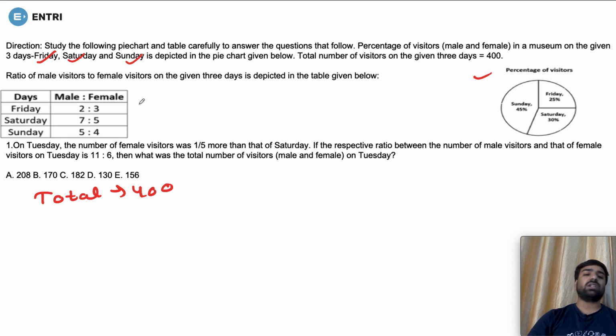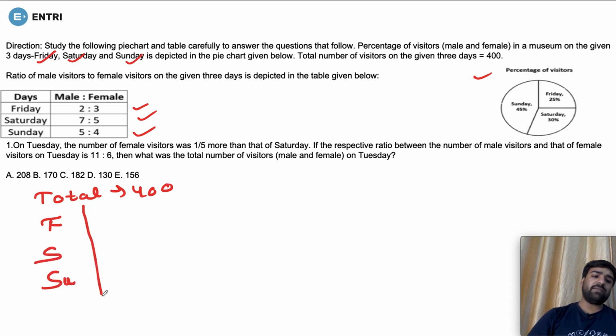Now they are saying that the ratio of male visitors to female visitors on the given 3 days is depicted in this table: on Friday it is 2:3, on Saturday it is 7:5, on Sunday it is 5:4. So we can make a table for Friday, Saturday and Sunday, with the number of males and number of females.